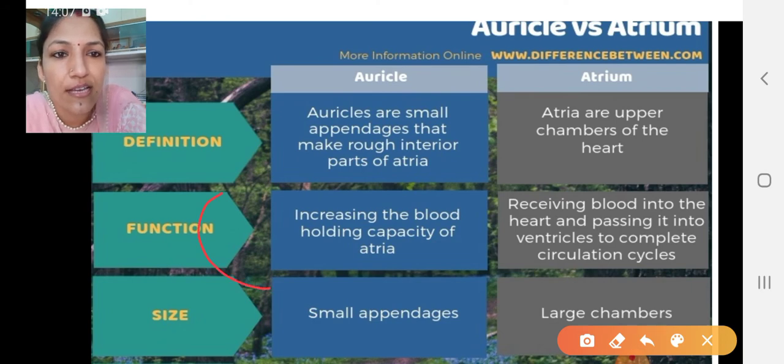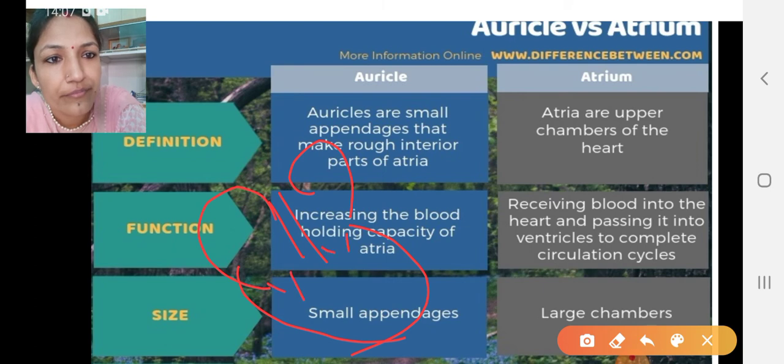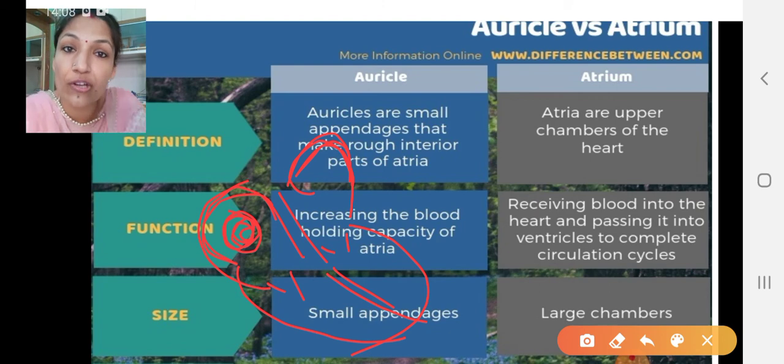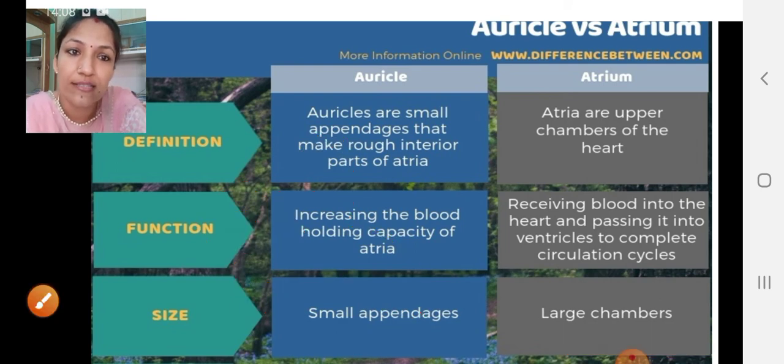So this part, these are the auricles, and this one is the atrium. When we are talking about the chamber, then it is the atrium. So auricles are of the atrium. We used to mention that this is the auricle of the right atrium, this is the auricle of the left atrium. I'll make this clear in the diagram.